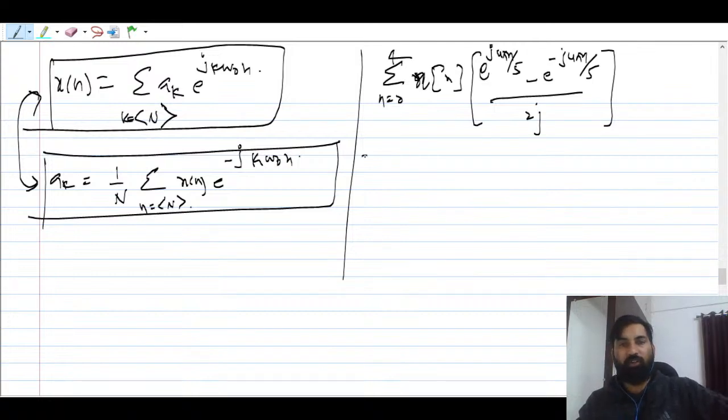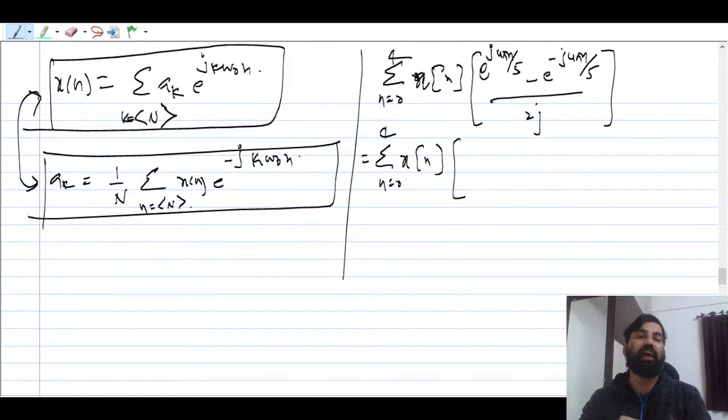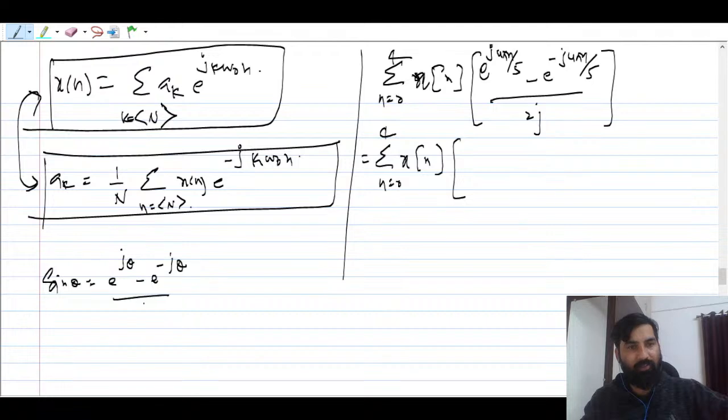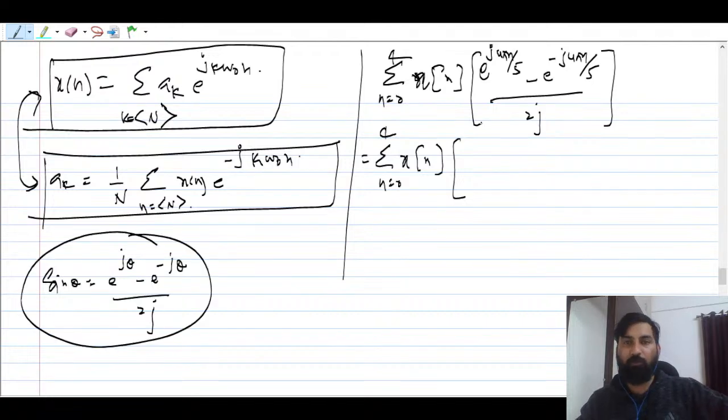Now you can write this as n equal to 0 to 4 x of n. This is where you have to catch. Since you are using this formula, sine theta equals e raised to power j theta minus e raised to power minus j theta by 2j, you have to understand what kind of manipulation you are going to make here.